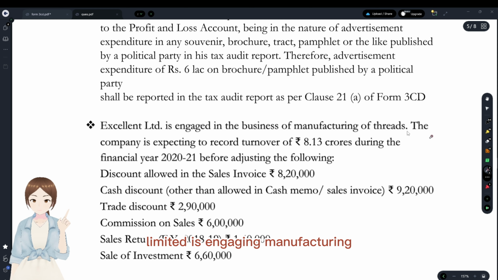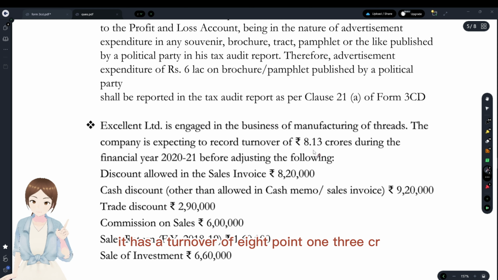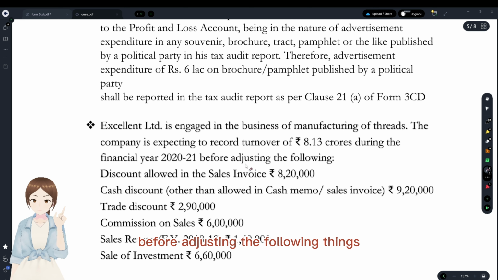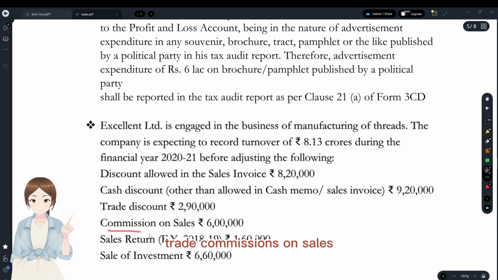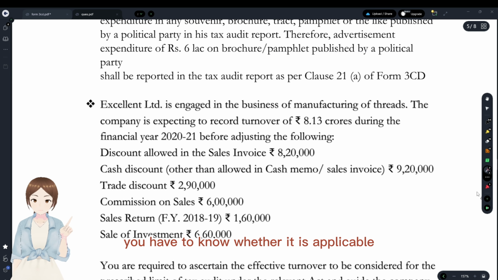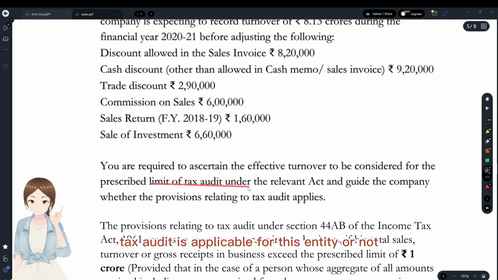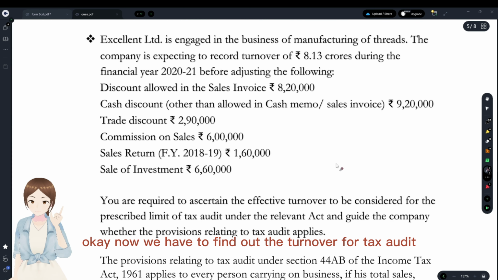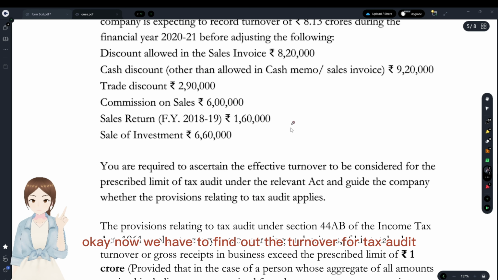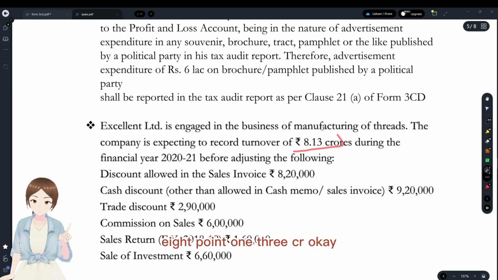E Limited is engaged in manufacturing. It has a turnover of 8.13 CR in its records before adjusting the following things: discounts on sales, cash discounts, trade discount, commission on sales, sales return, sale of investment. You have to know whether tax audit is applicable for this entity or not. Now we have to find out the turnover for tax audit. The total turnover is 8.13 CR.